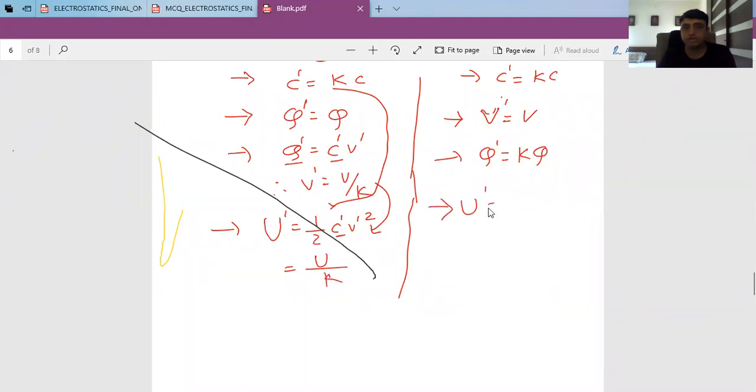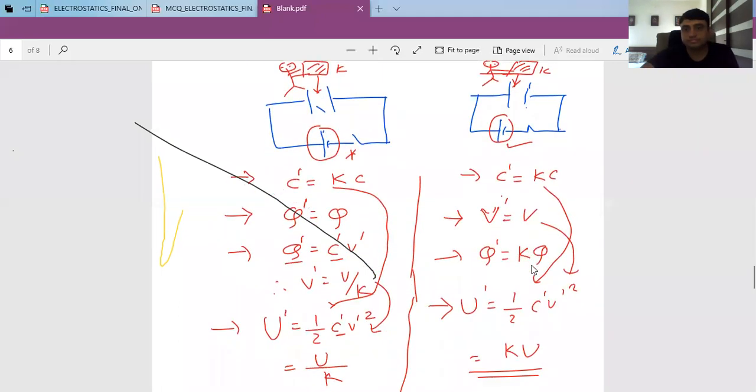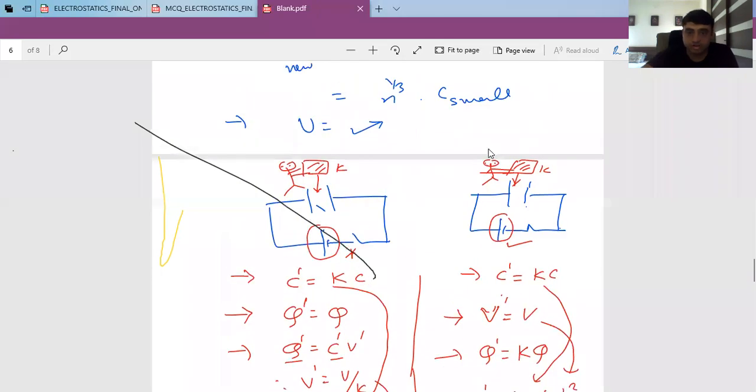Here for the new potential energy, suppose I am using 1/2 CV squared. C becomes K times and V remains constant. It becomes K times the original one, right? It means here we are doing work. In either case, there is a force of repulsion acting on the dielectric by the capacitor. It will push it outward, it won't attract it. So in either case, you have to do work.